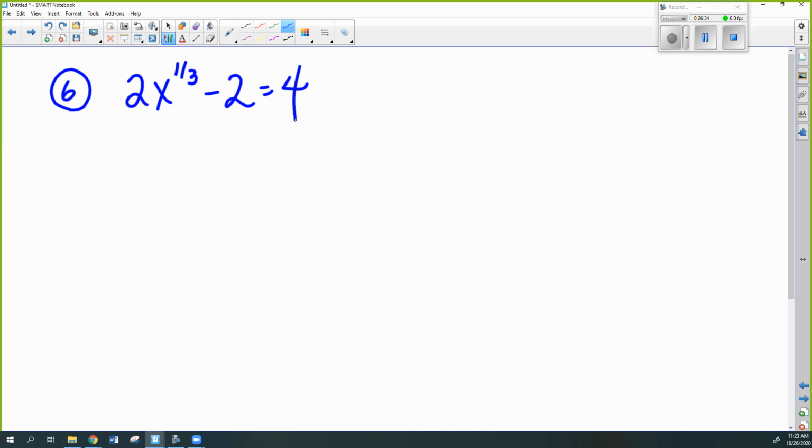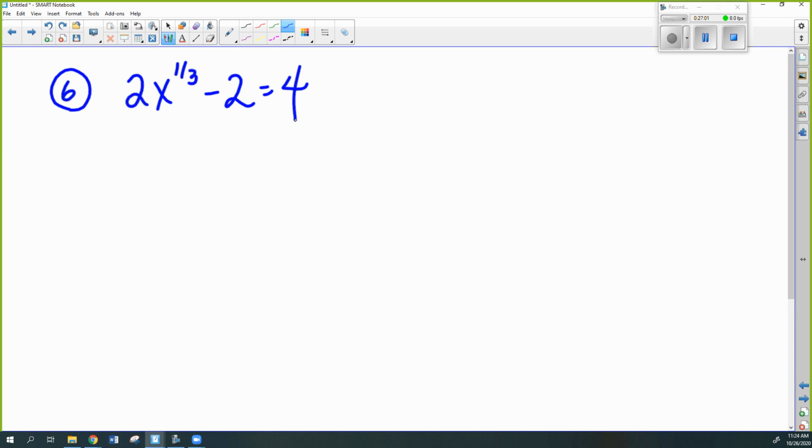And I want to know, why is this still a radical solving problem? Why do I put it in here? What can I do with x to the 1/3? Yes, Remy. I can convert it from exponential to radical.